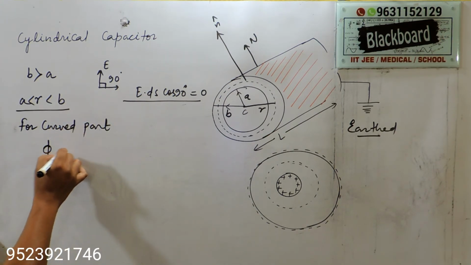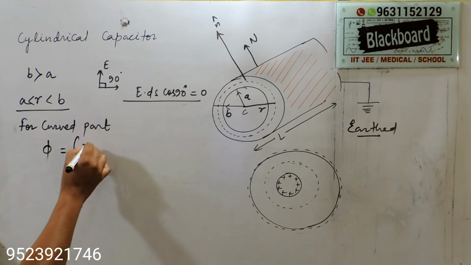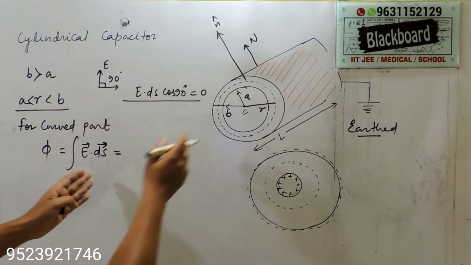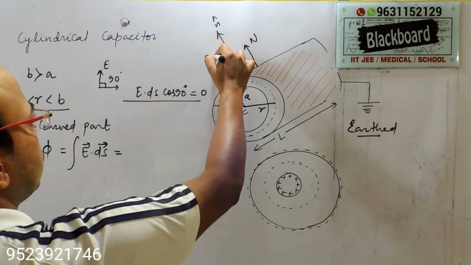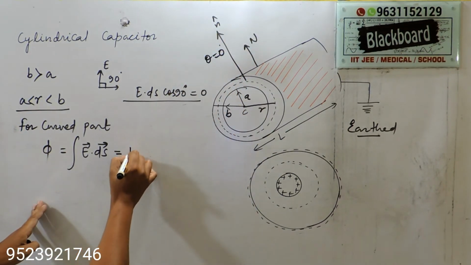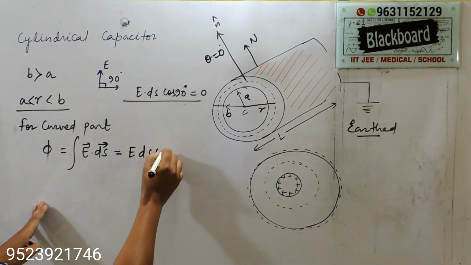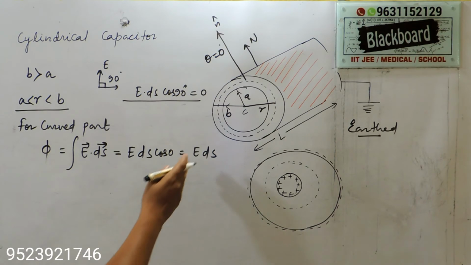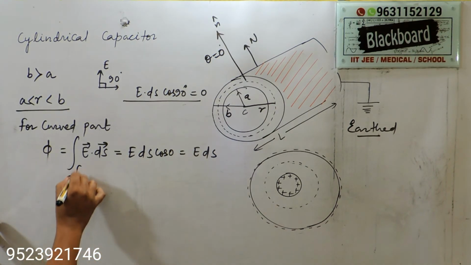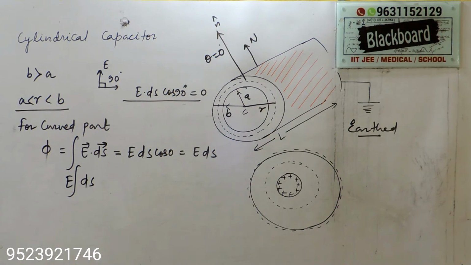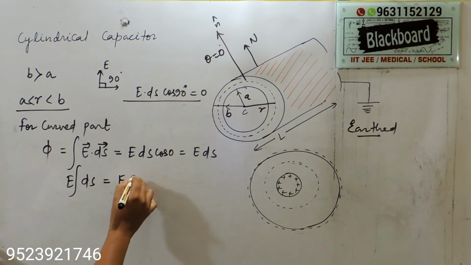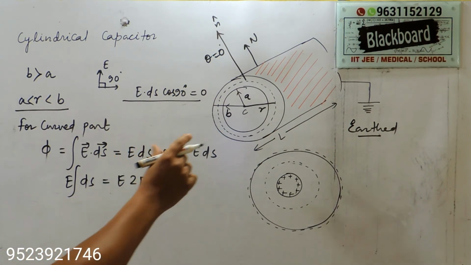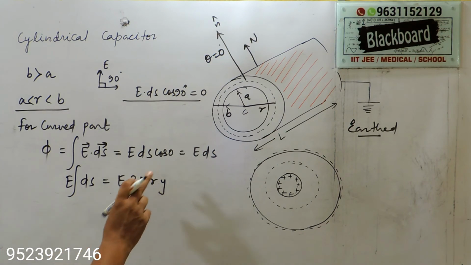phi is equal to the integration of E dot ds, and here both are in the same direction. That means theta is 0, and cos 0 is 1. So you can write E ds cos 0, and cos 0 is 1, so you can write E ds directly. And here E is constant, so E times the integral of ds, and ds will be 2 pi r y. Y is the length of the Gaussian surface and r is the radius.